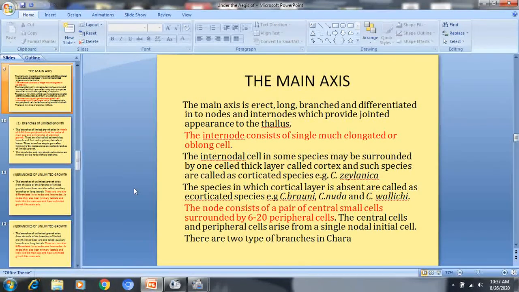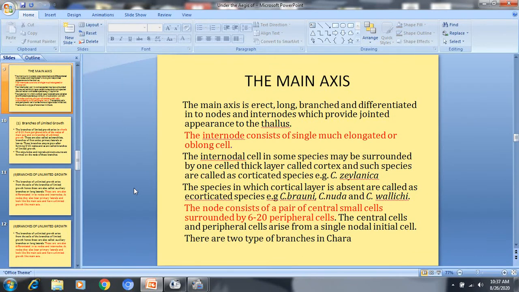Then we come to the structure of the main axis. The main axis is erect, long, branched, and it is mainly differentiated into nodes and internodes, and so the main axis gives the appearance of a jointed structure. Then, as the nodes and internodes are present, the cells of these nodes and internodes are also different in structure.